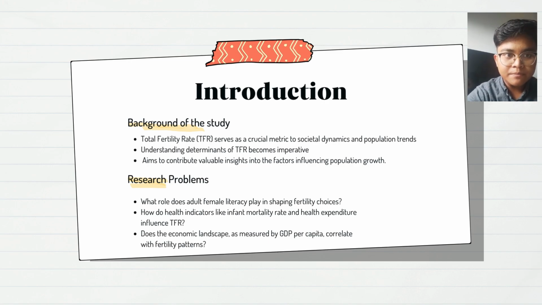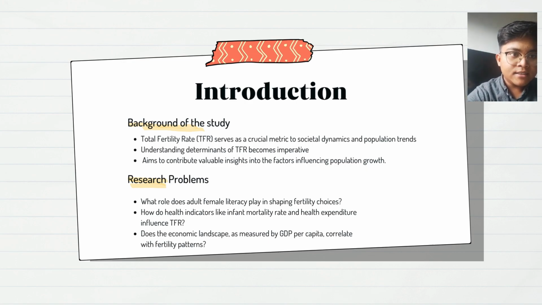For the research problems, the exploration of TFR determinants brings forth several compelling research questions. What role does adult female literacy play in shaping fertility choices? How do health indicators like infant mortality rate and current health expenditure influence TFR? Does the economic landscape, as measured by GDP per capita, correlate with fertility patterns?